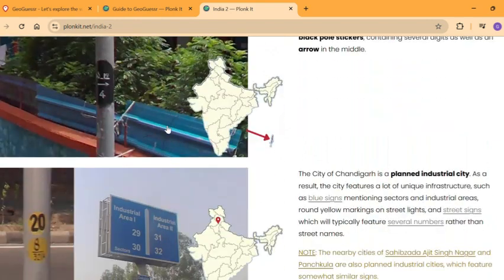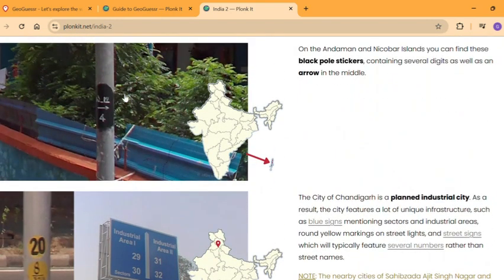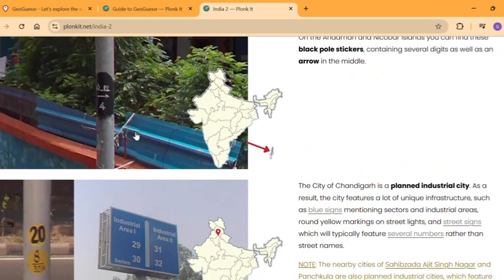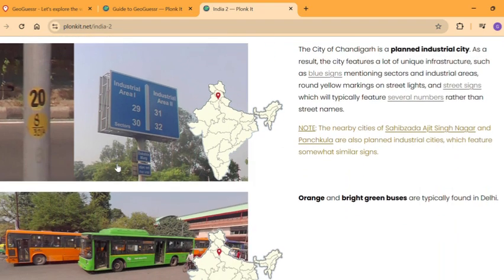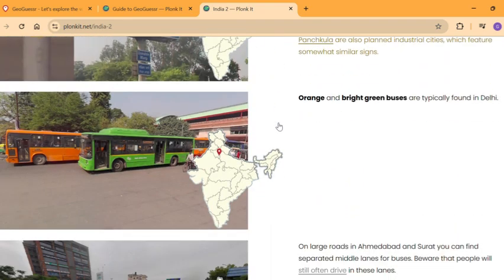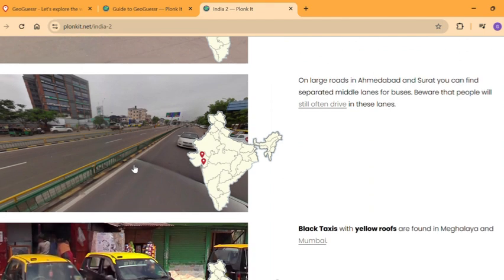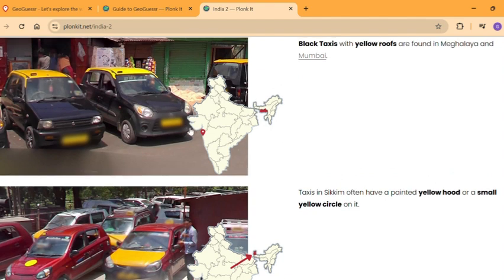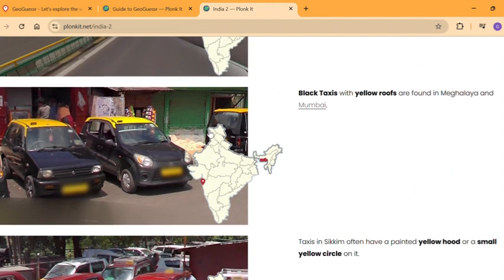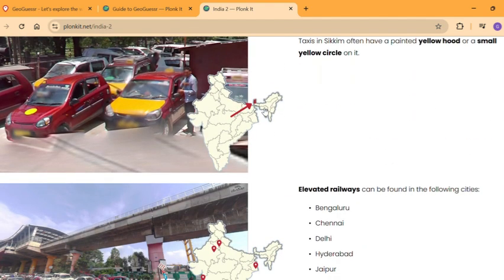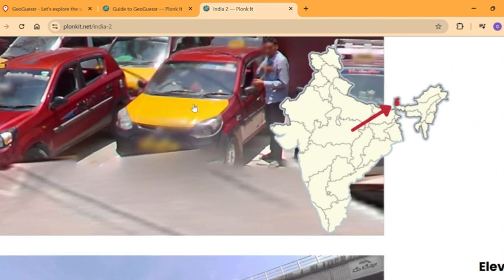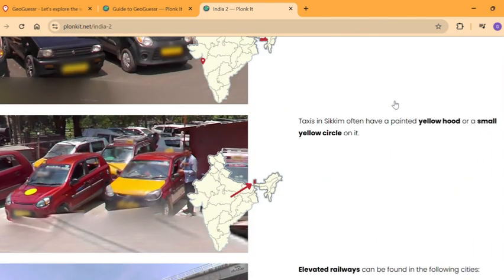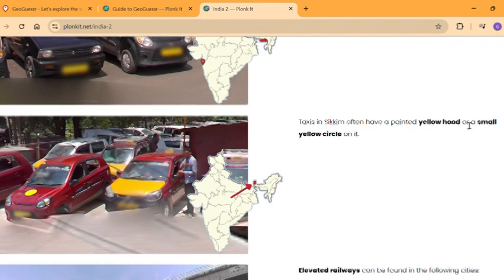Yeah, so next we have Spotlight. Andaman Nicobar Islands has these black stickers, kind of like Malaysia. And then we have these areas in Delhi. Okay, I don't think all this is required. Yeah, probably, but okay. Black taxis in sometimes Mumbai as well as Meghalaya. But then yellow markings are only available in Sikkim, with yellow circles or yellow hoods as well.